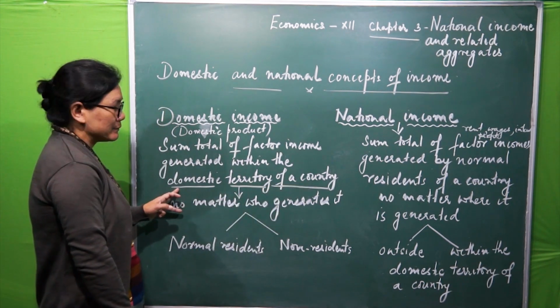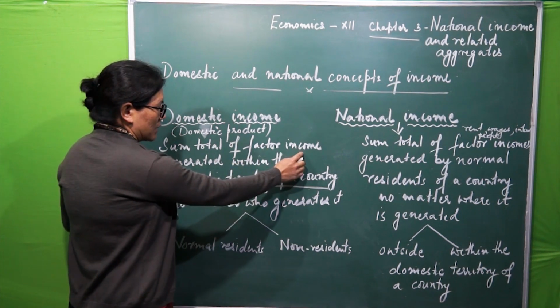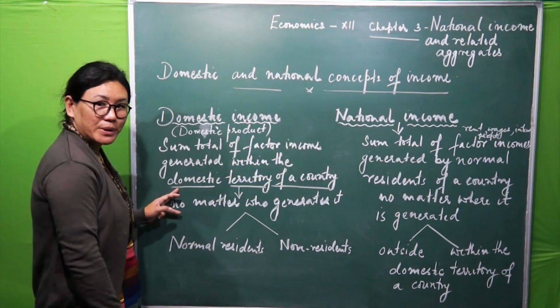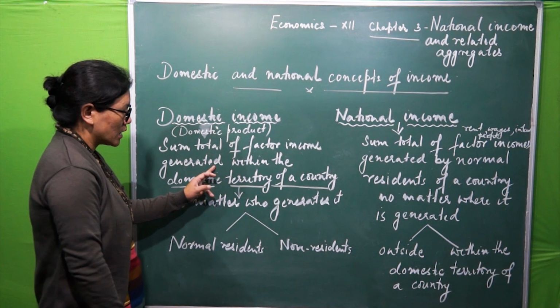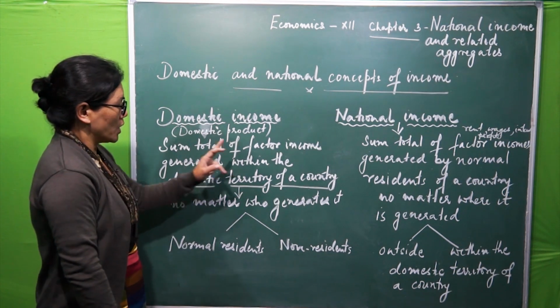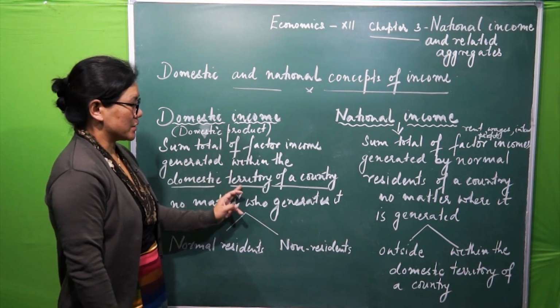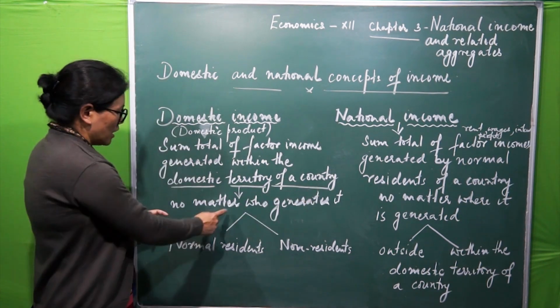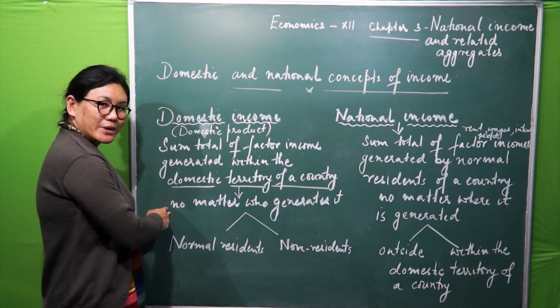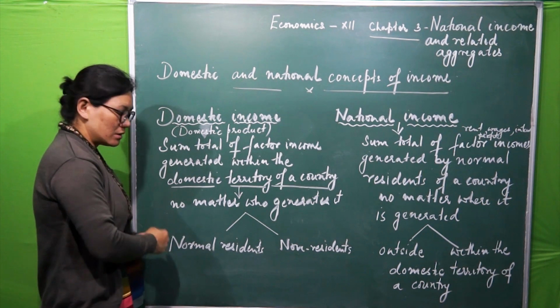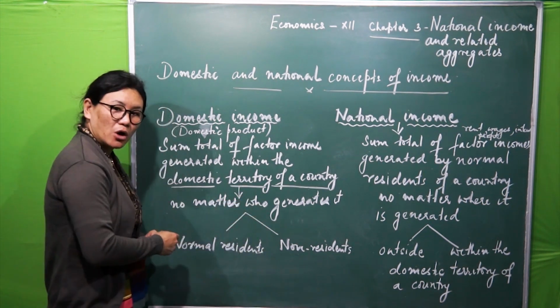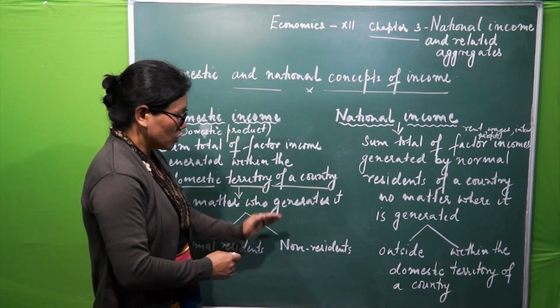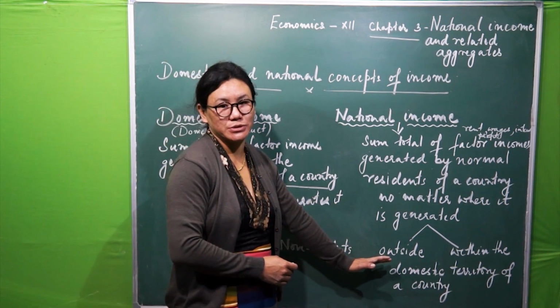I repeat again, factor income has to be generated, earned within the domestic territory of a country, no matter who generates it, whether a normal resident of a country or a non-resident of a country.